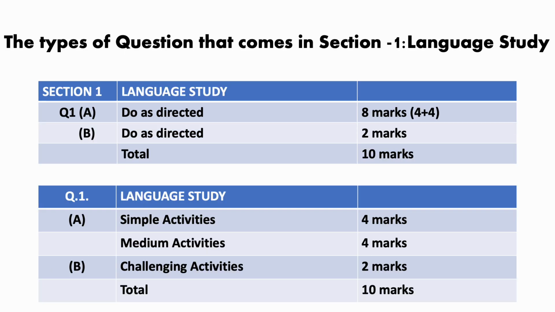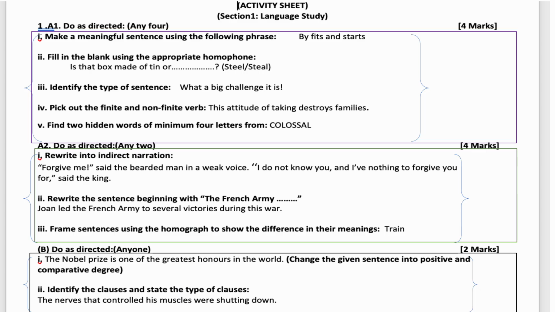Let's understand question number 1 in detail. Question number 1, language study, contains 3 types of questions, that is simple, medium and challenging. A total of 8 marks, and the second would be 1B, that will be 2 marks. So 8 plus 2, that is a total of 10 marks for language study. Let's check this particular format of our English paper. Here, as we know, our English paper question number 1 is divided into 3 subparts, A1, A2 and B.